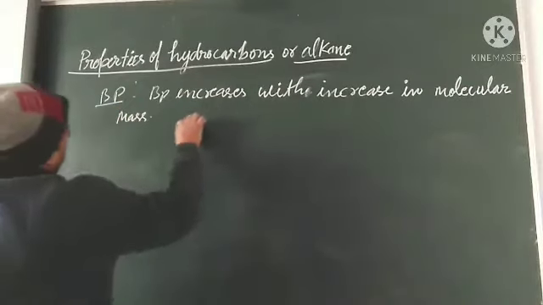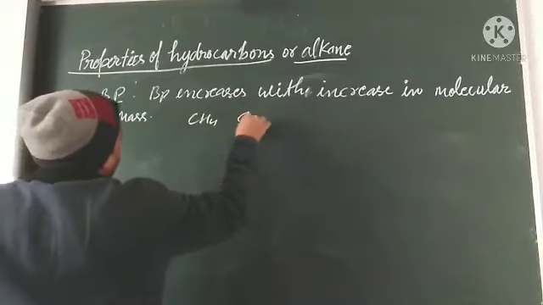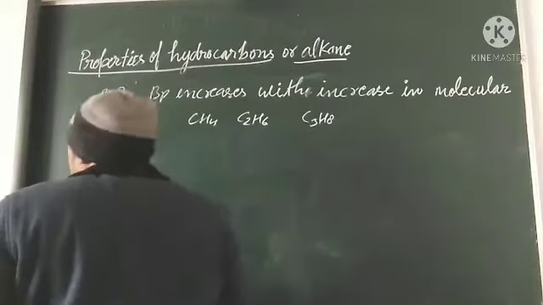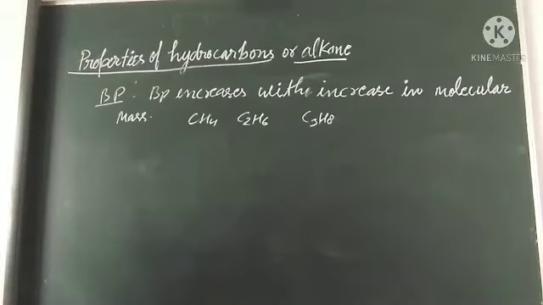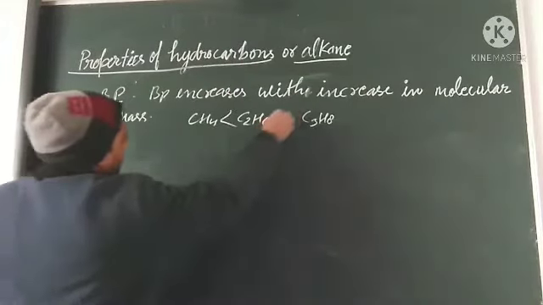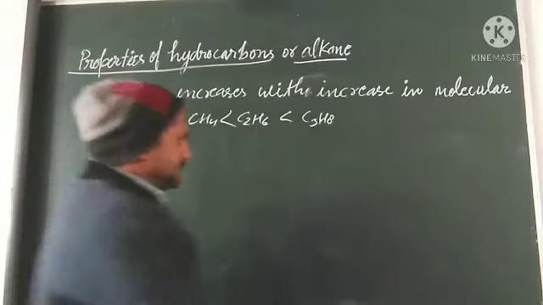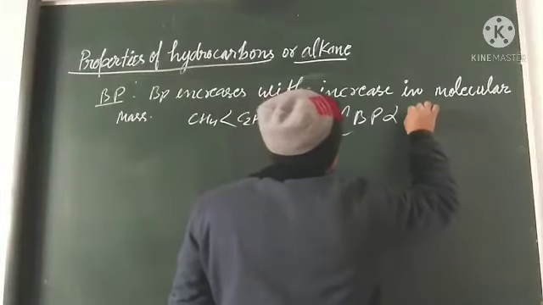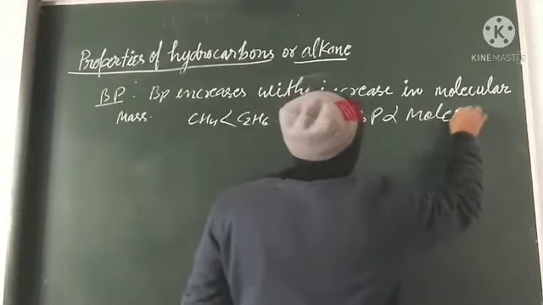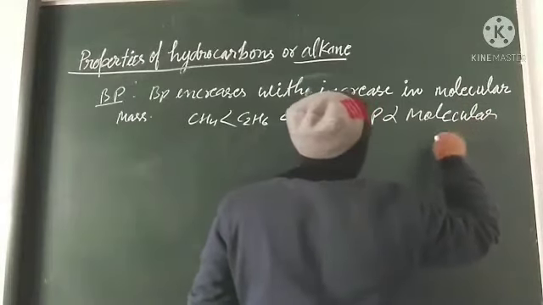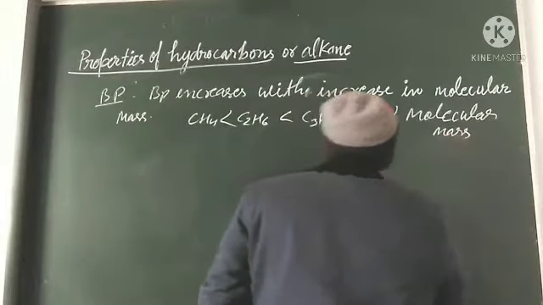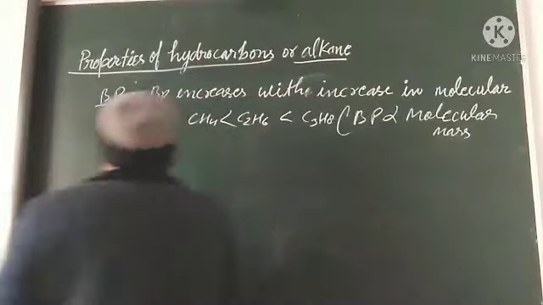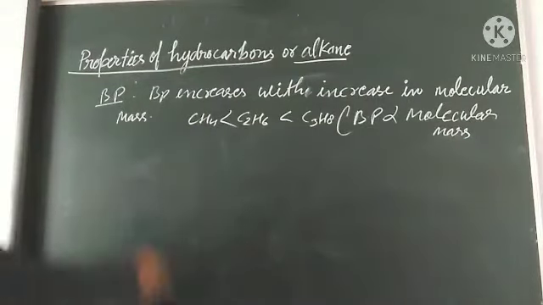Like CH4, C2H6, C3H8. If we arrange them in increasing order of boiling point, like this. Here we can mention that BP is directly proportional to molecular mass. It means as the molecular mass increases, boiling point increases.